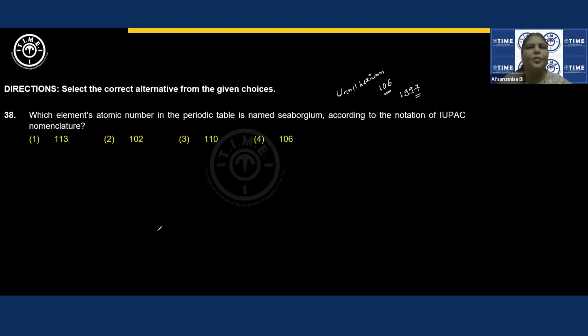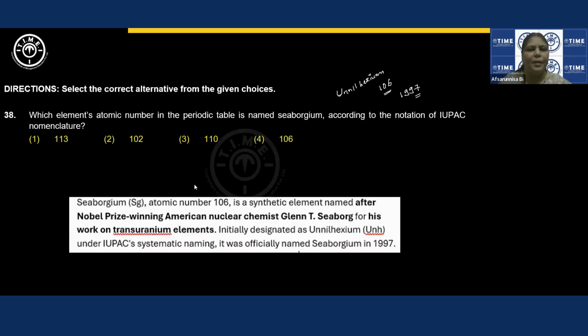He did much of his research on transuranic elements, so he is given that credit. You can see the explanation part if you want. Before the name seaborgium was assigned to this element, it was unnilhexium, whose atomic number is 106.